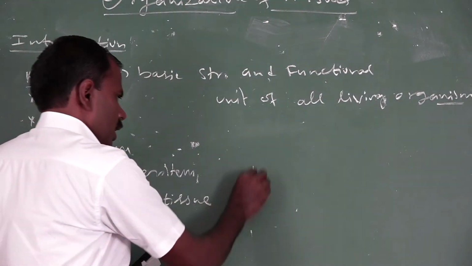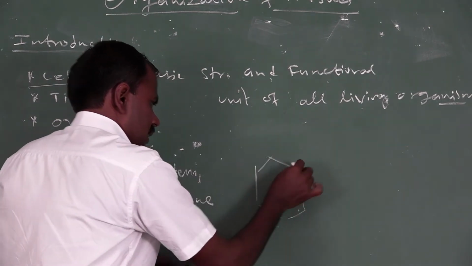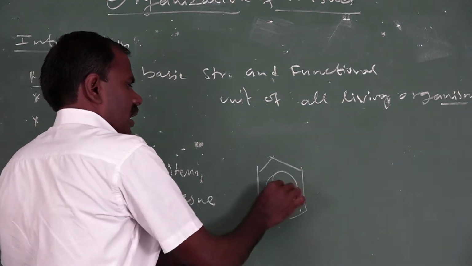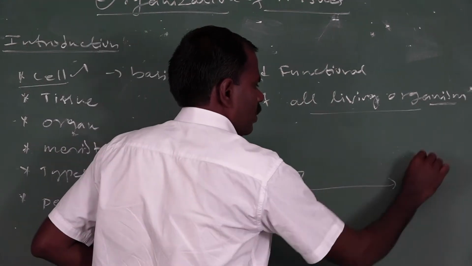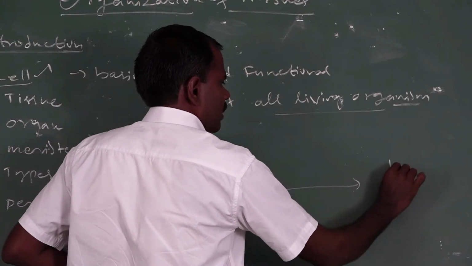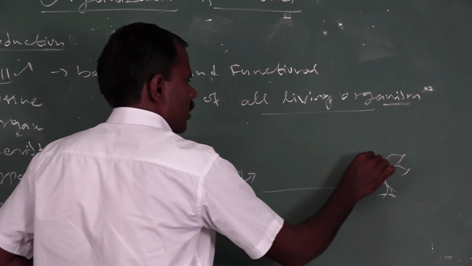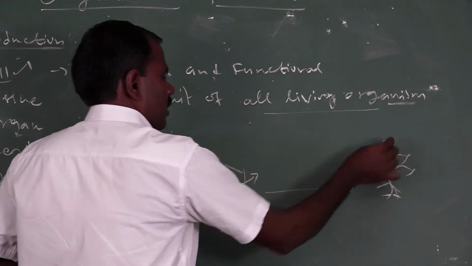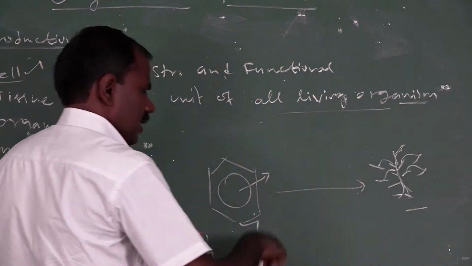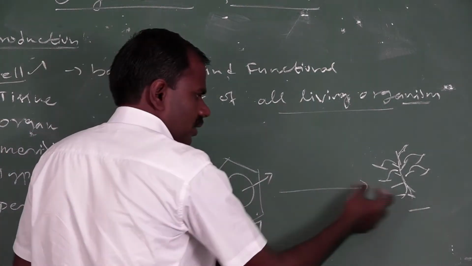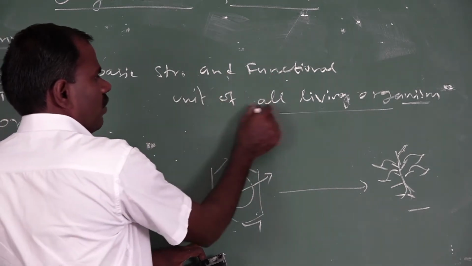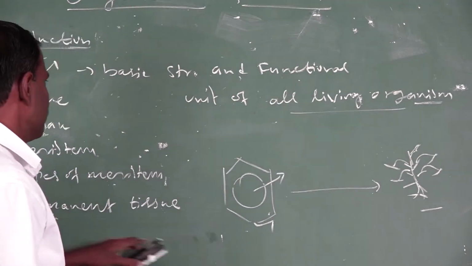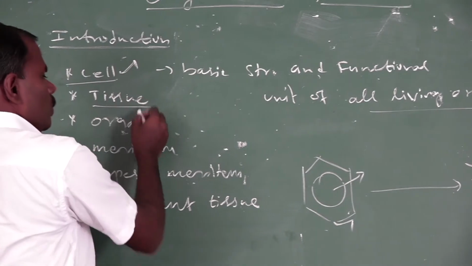Cell is a basic structural and functional unit of all living organisms. For example, plants and all kinds of organisms. Every organism is made up of cells. Cell is a basic structural and functional unit of all living organisms.